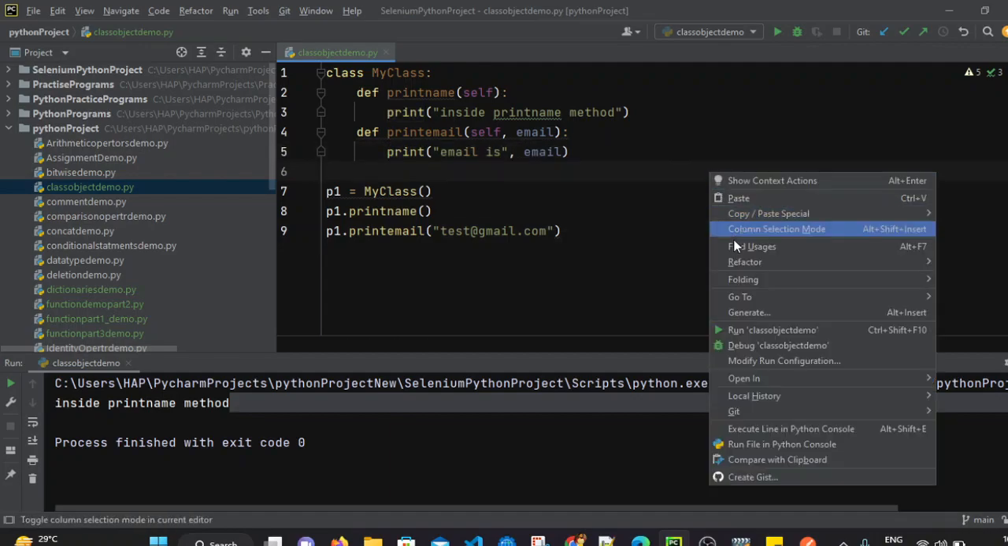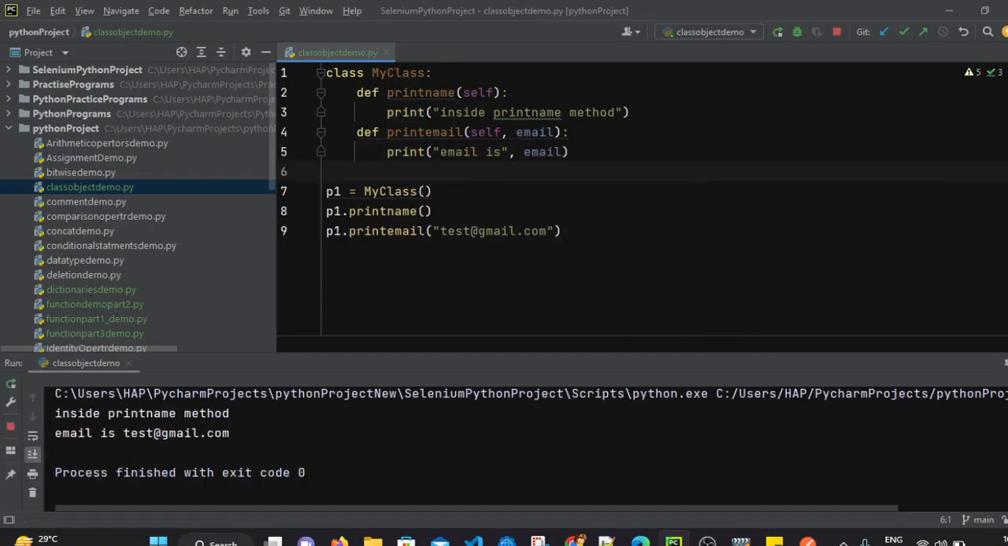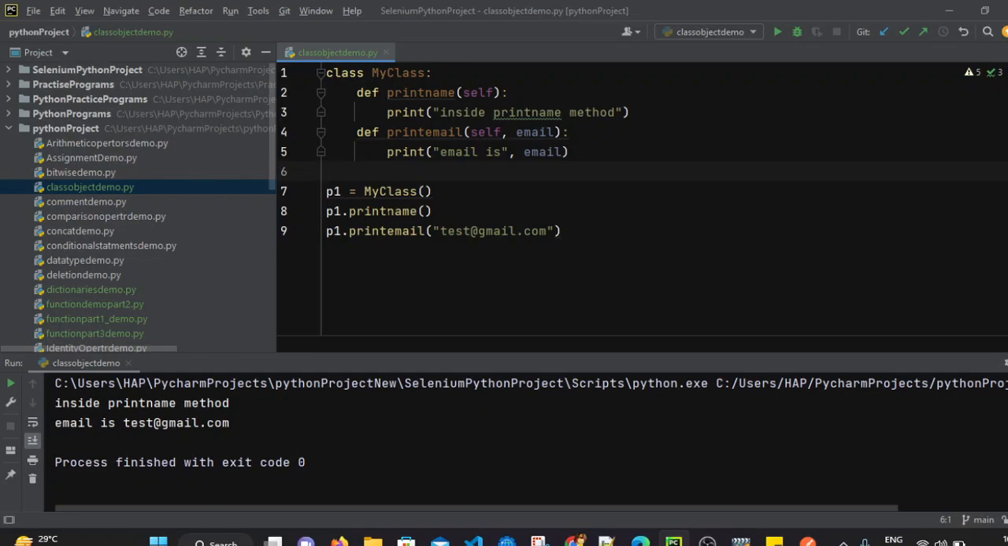When we again execute this program, both the methods will be invoked. The first method, when invoked, will print inside print name method, and we have also invoked the second method, that is print email, in which we are passing email as a parameter. That's why it is printing email as well. So if you see, this is printing email.